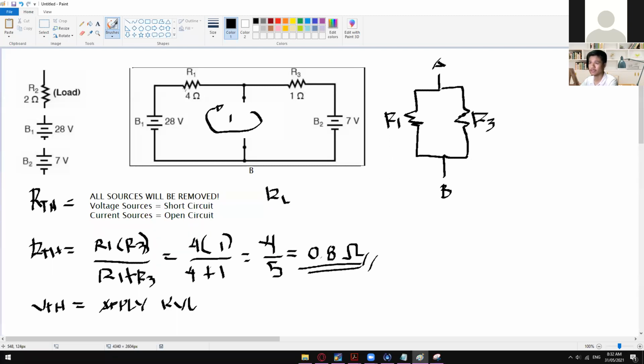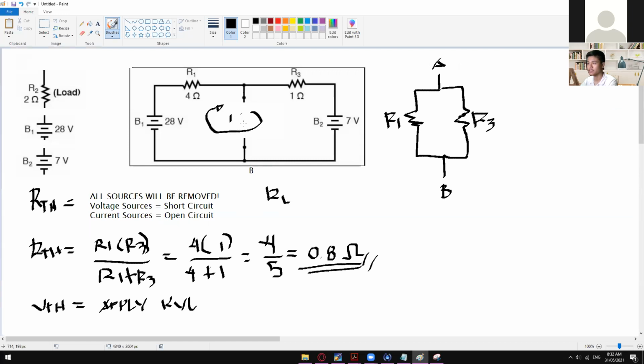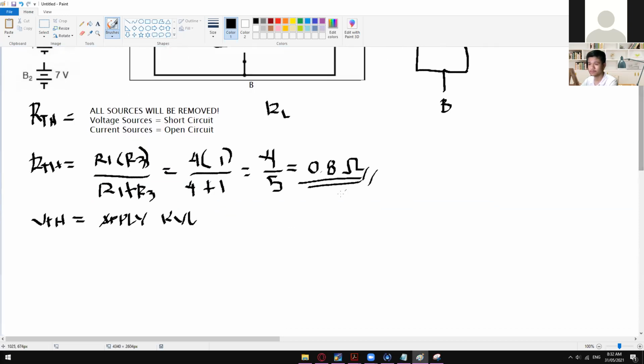Anyway, so in here we can apply KVL to find the total current first before we can find the individual voltage across this R1 and R3. Okay, so with that, after knowing the potential voltage up to this point and then up to this point, we can now combine their voltages in here. So again, like what I've mentioned a while ago, this is where you can solve the value of VTH on the node A and node B, or node AB.